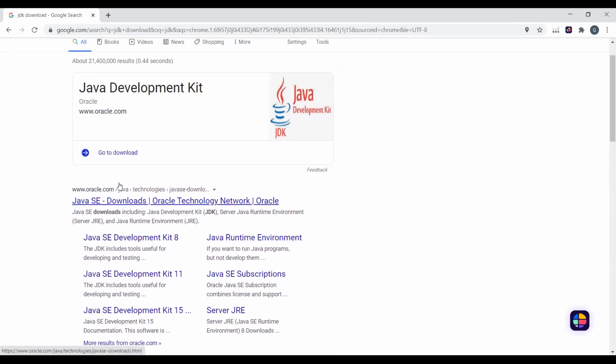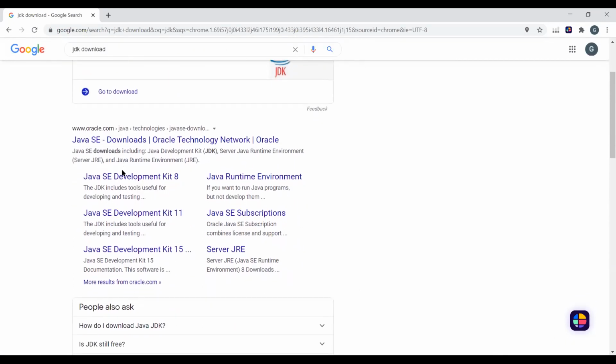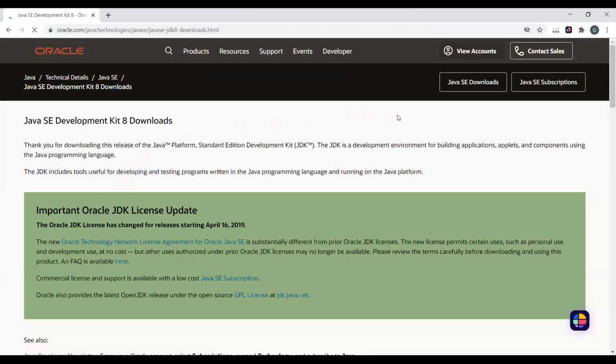So you might have got a link. Which one? The Oracle one. Yeah, here, Java SE Development Kit. Click on the below link. Kit 8 or Kit 11? Kit 8. For this program, we are going to use Java 8. Guys, please keep following what she is doing. The same thing you need to do if you don't have Java installed on your system.